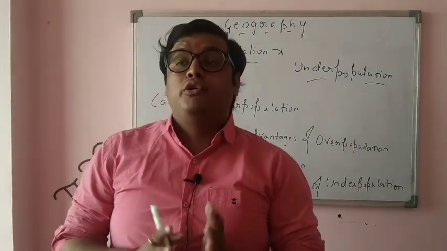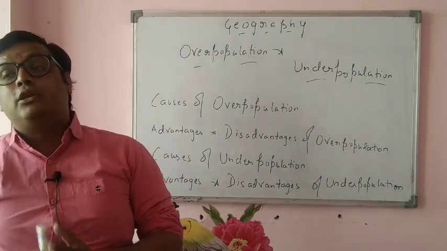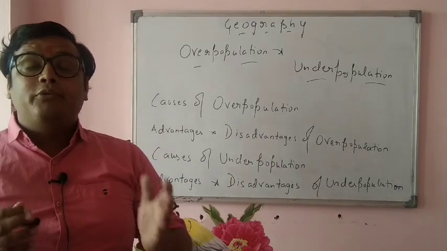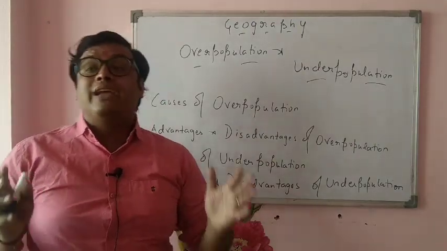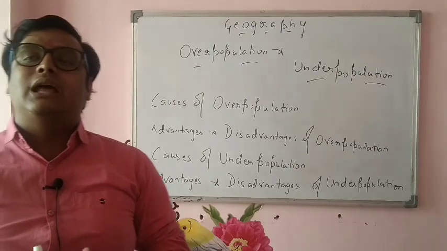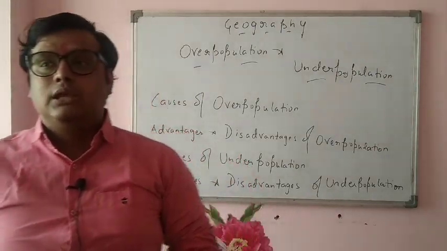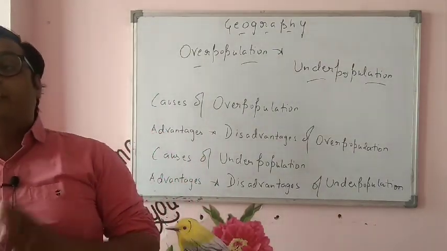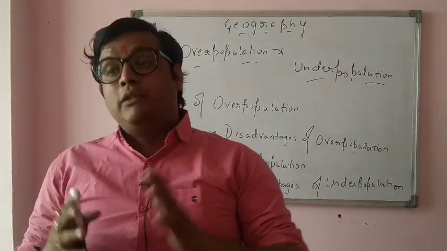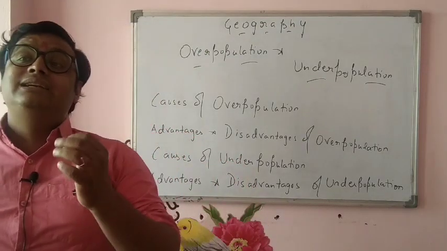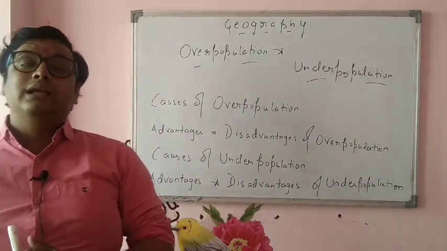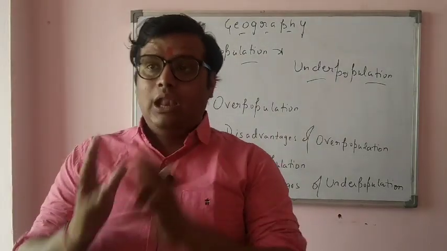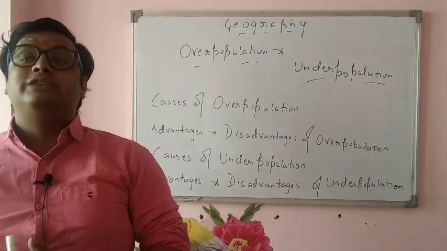Now, what is population? I've told you in that previous chapter also, but I am revising it once again. What is population? Many of you must be knowing. The population is the total number of inhabitants or people living in a particular place. The population can be measured with the help of numbers, that is, the total number of people living in a country, as well as the density. Many times the density of the population is different from the total population of the country. How can you say that?